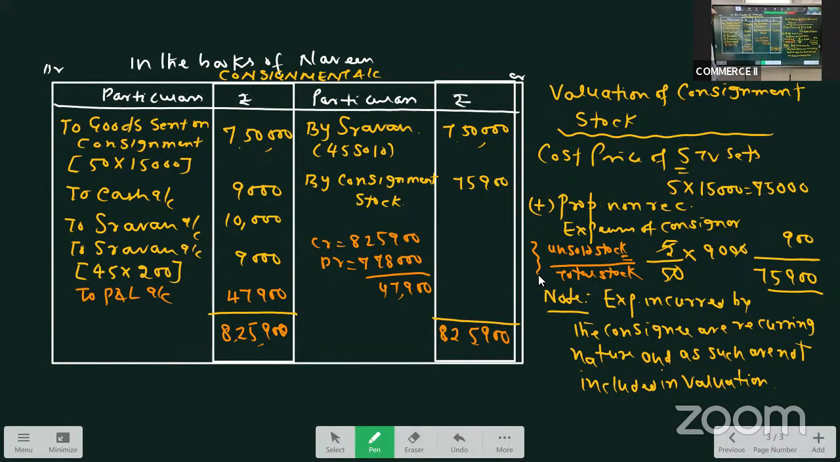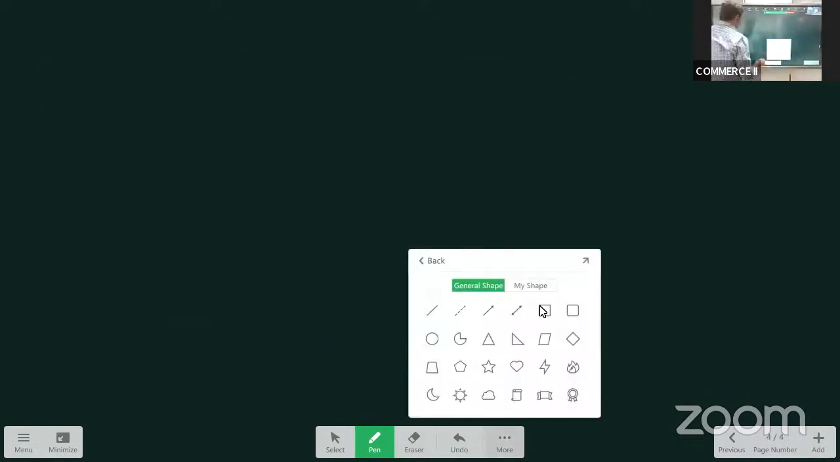Okay. Then what more we have to do? We have to prepare consignee account and goods sent on consignment account. So let us go ahead with that.